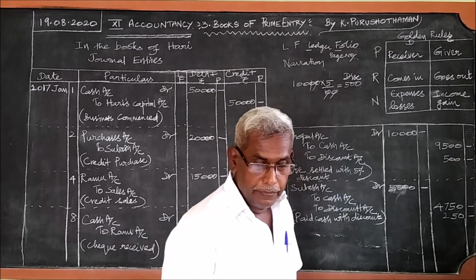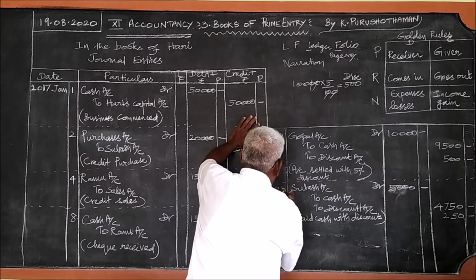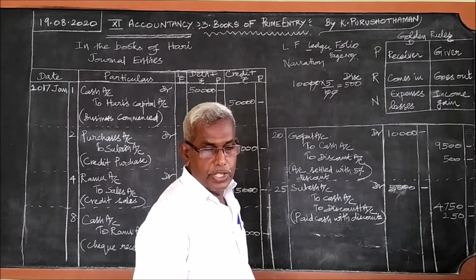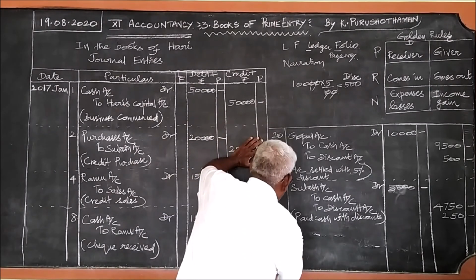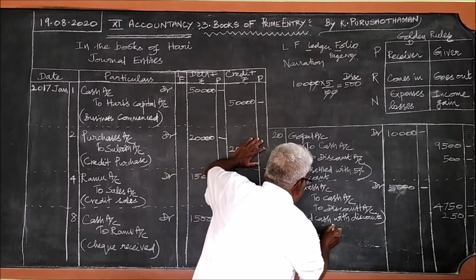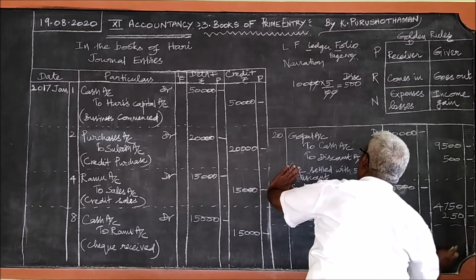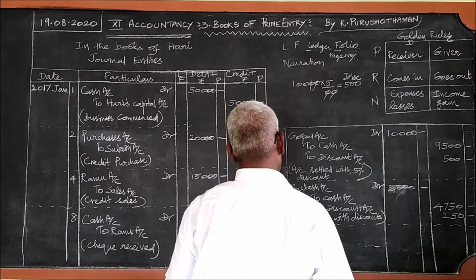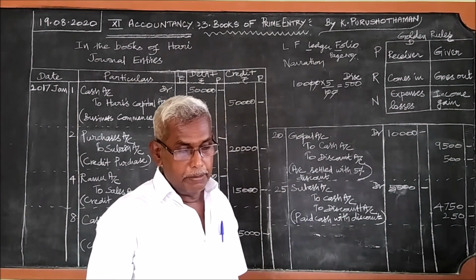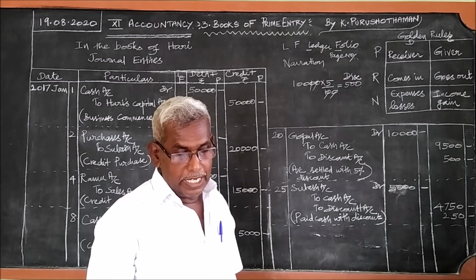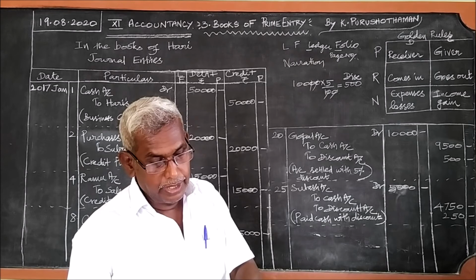Then after 20th it is 25th. Then the last journal entry of this problem, 28th, leave a line gap and paid by cash wages, electricity charges and trade expenses.